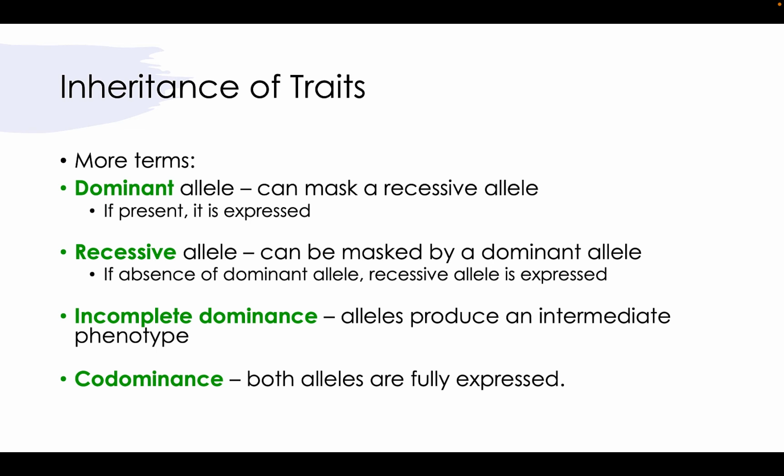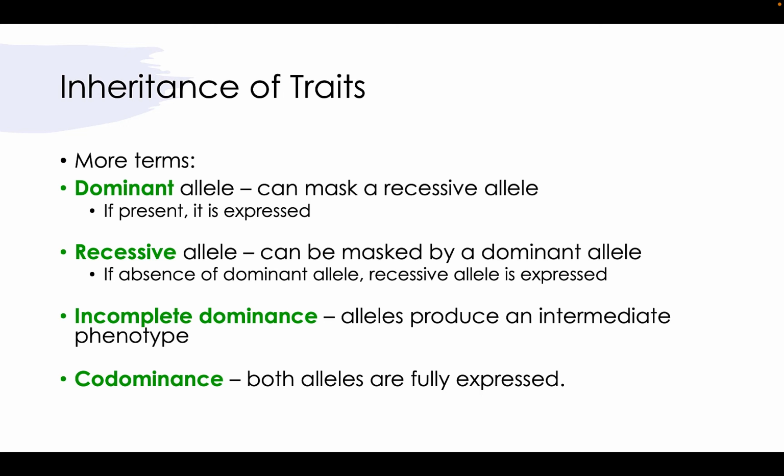When it comes to different types of alleles, we can call them either dominant or recessive. A dominant allele can mask a recessive allele. So if a dominant allele is present, it will be expressed. A recessive allele can be masked by a dominant allele. So in the absence of a dominant allele, the recessive allele will be expressed. But if that dominant allele is there, the recessive allele will be masked.